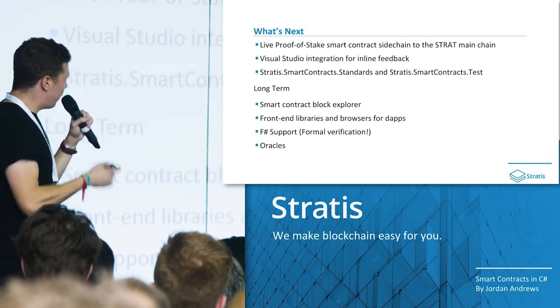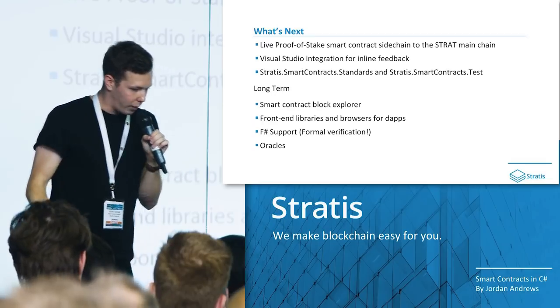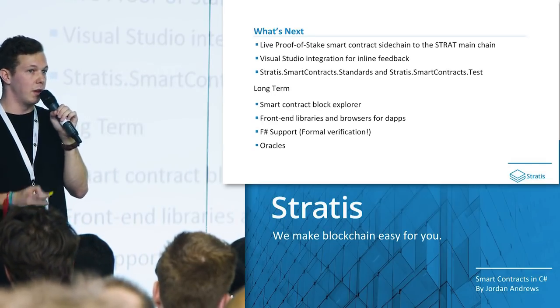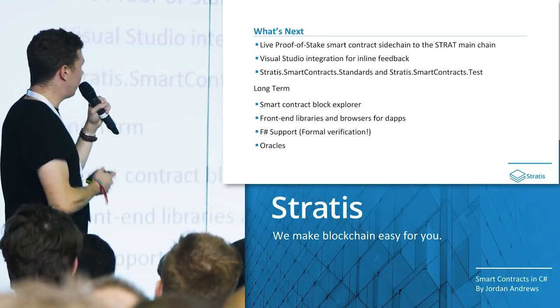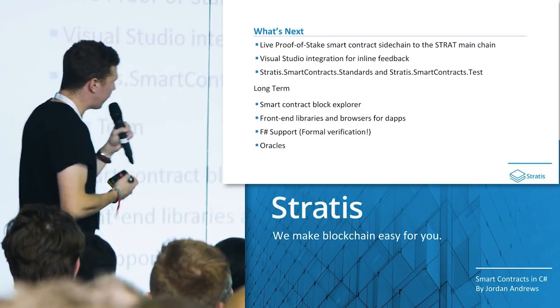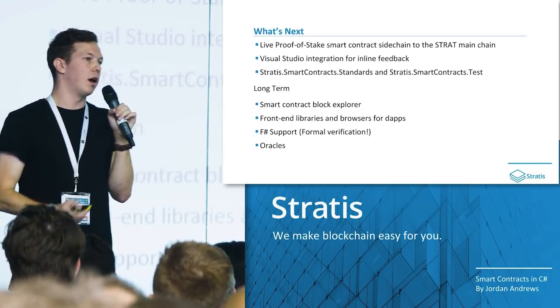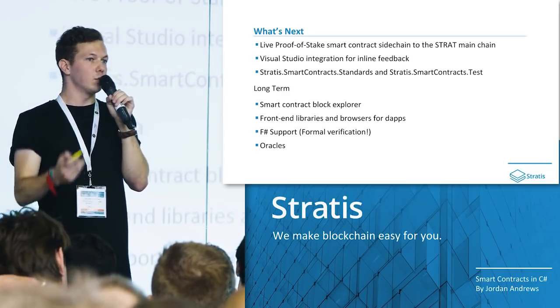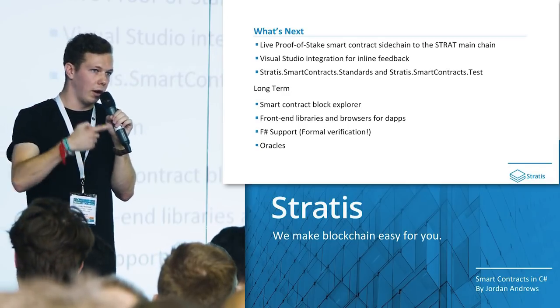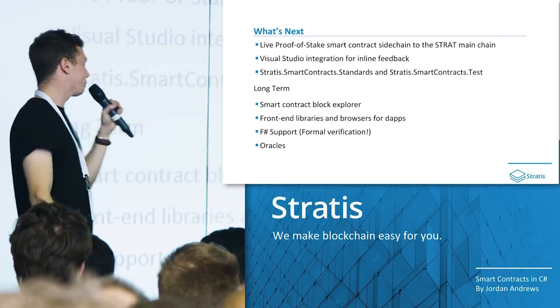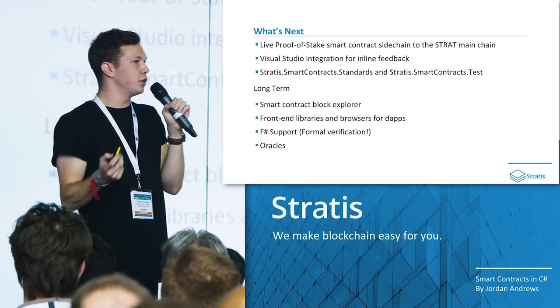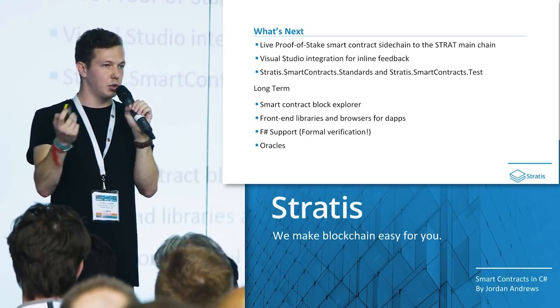So ultimately, that's what's going to be deployed for the alpha. We're expecting this to be available within the next 2 months, so sometime Q2 this year. In terms of what we're looking for long term, we're going to have a live proof-of-stake smart contract-enabled sidechain. This will mean that your tokens that you currently own in Strat will be available to be used in terms of smart contracts as well. We'll also have a Visual Studio integration for inline feedback. Everything that you just saw that was a command line tool will also be available inside of Visual Studio instead.